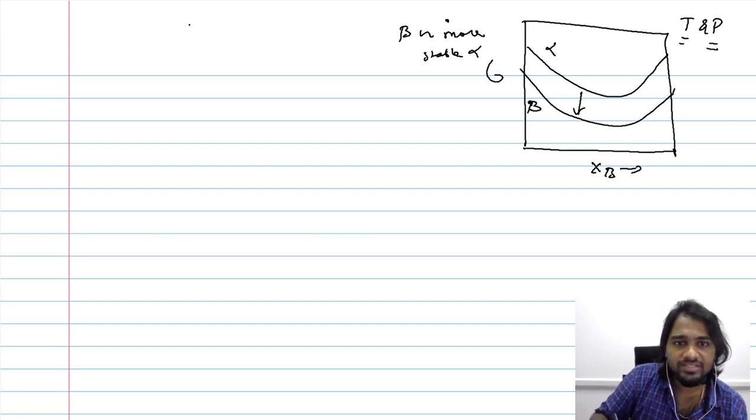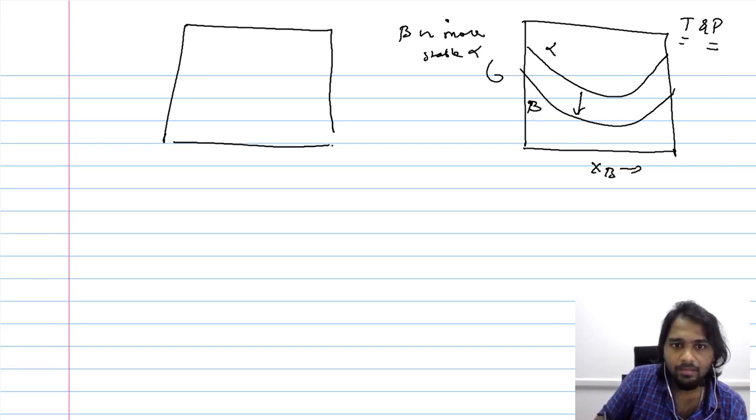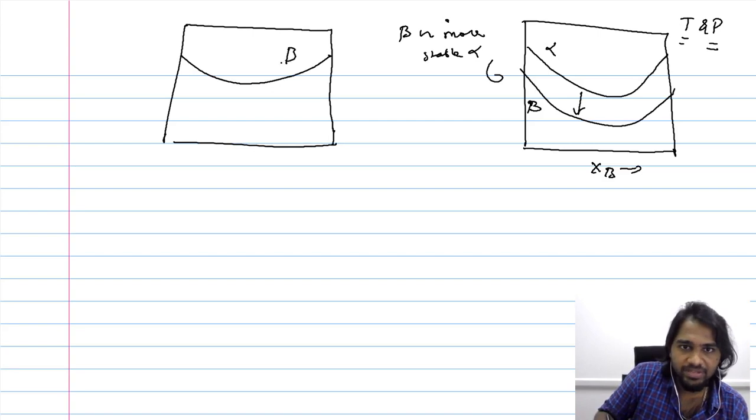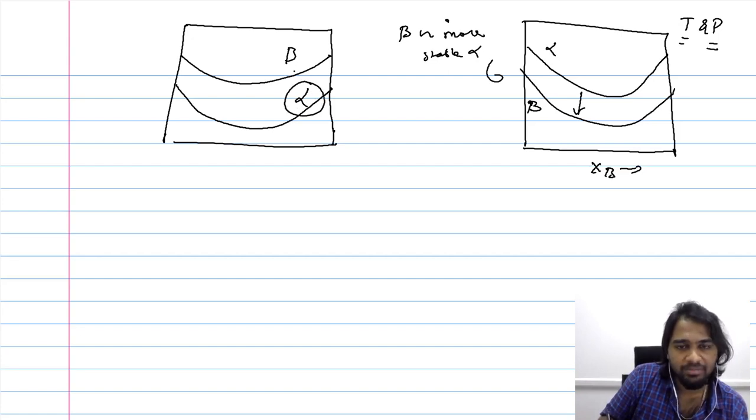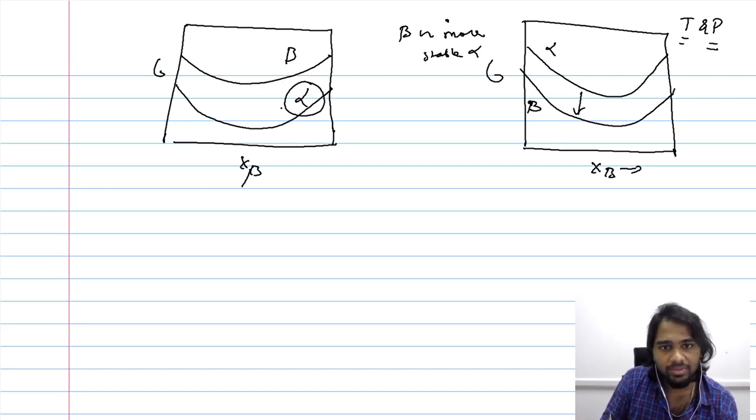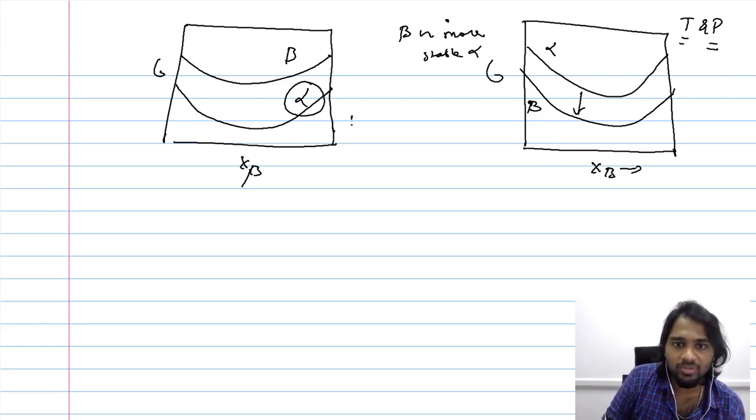Now let us consider another example, a reversed example of this. If we have a plot something like this which represents beta and another curve like this which represents alpha, in this case alpha will be more stable than beta because it has a lower Gibbs free energy than that of beta. So even if you initiate a system of beta, it will ultimately transform to alpha for the given combination of temperature and pressure.